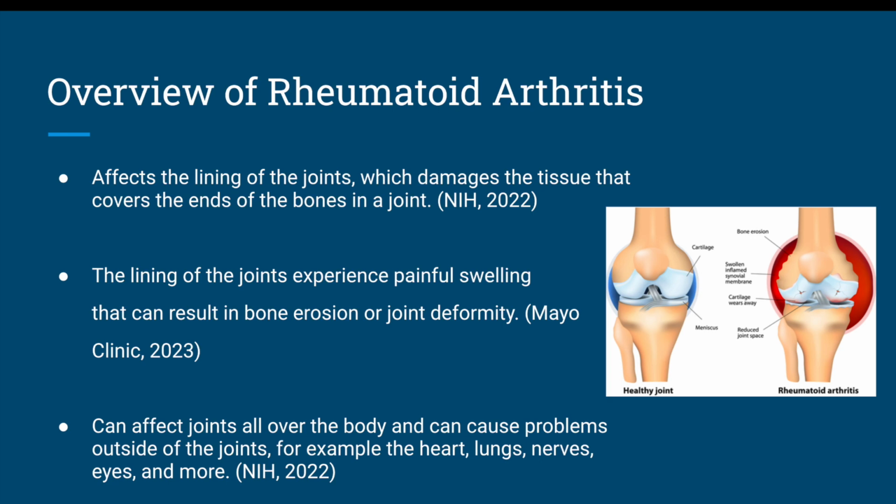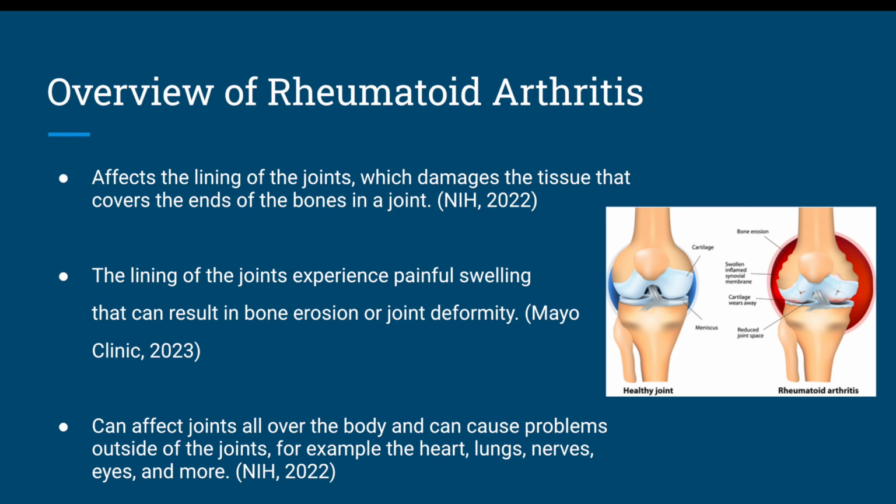Rheumatoid arthritis affects the lining of the joints, which damages the tissue that covers the end of the bone. The lining of the joints experiences painful swelling that can result in bone erosion or joint deformity. On the picture to the right, you can see a normal joint versus a joint with rheumatoid arthritis. There's obvious erosion and swelling there.